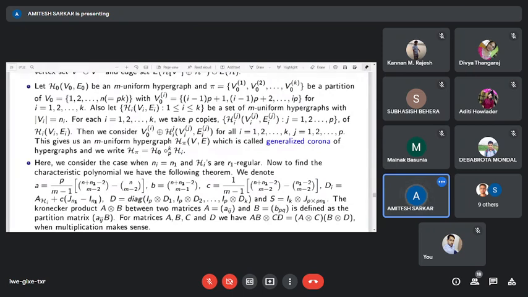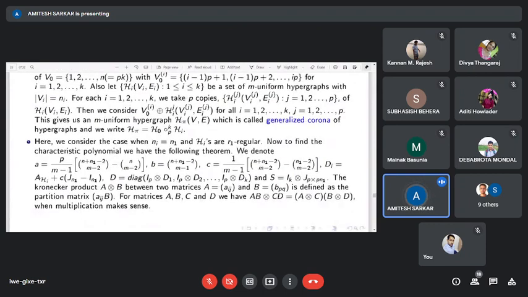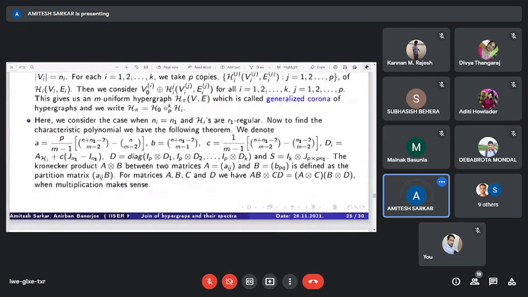That will give us a generalized corner of hypergraphs, and we denote this hypergraph as H equals H0 corner Hi. Here we consider the case when Ni equals N1 and Hi's are R1 regular. Now we want to find the characteristic polynomial of this generalized corner hypergraph for this case.